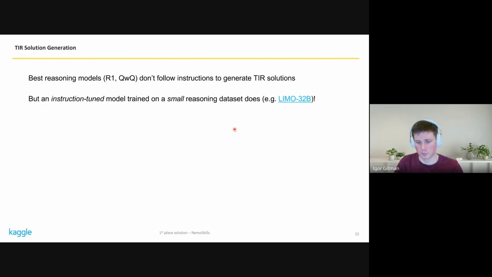In this case, it was our reproduction of the LIMO 32B model. And since that model is instruction-tuned and is not overfit to these long chain of thought reasoning solutions, we were actually able to just prompt it to produce solutions that integrate code and natural language. So we used it to generate about 1.2 million solutions, but the problem is that they were actually low quality.